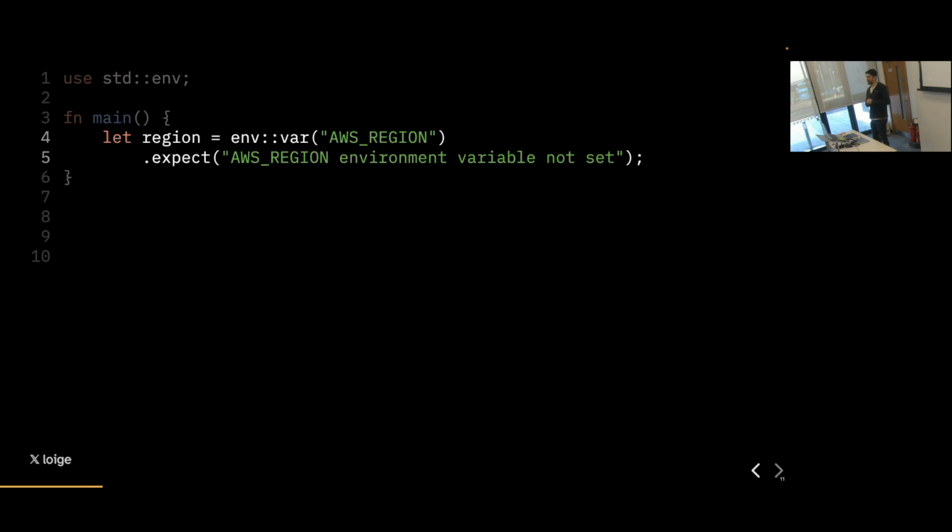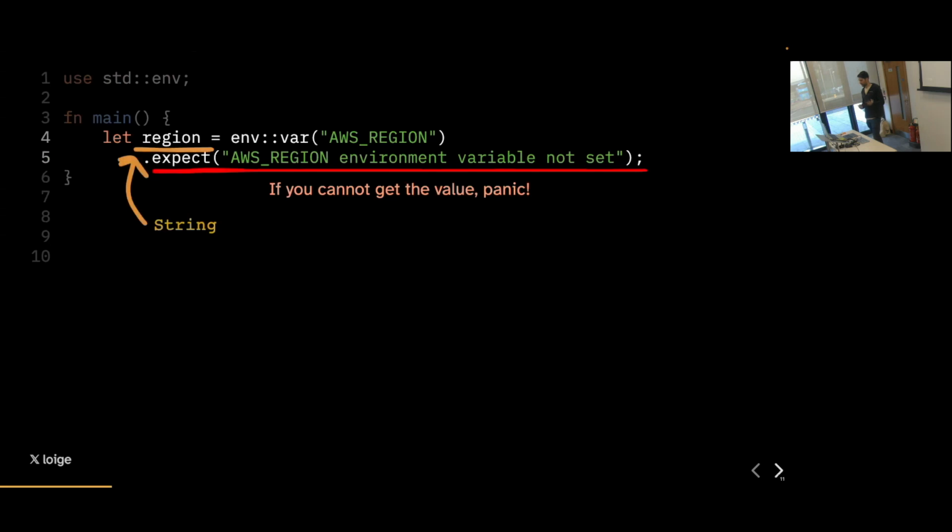Another option is, maybe if we don't have this environment variable set, we cannot proceed. So what we can do is assume that the environment variable was set and read the value as a string. And if it was not set, this is just going to panic our executable, and it's just going to crash the program. And we can do that with a function called expect, which is kind of a shortcut, that what it's going to do is basically assume the happy path is going to happen. If it doesn't happen, it's going to crash the program. But that allows us to access the string straight away.